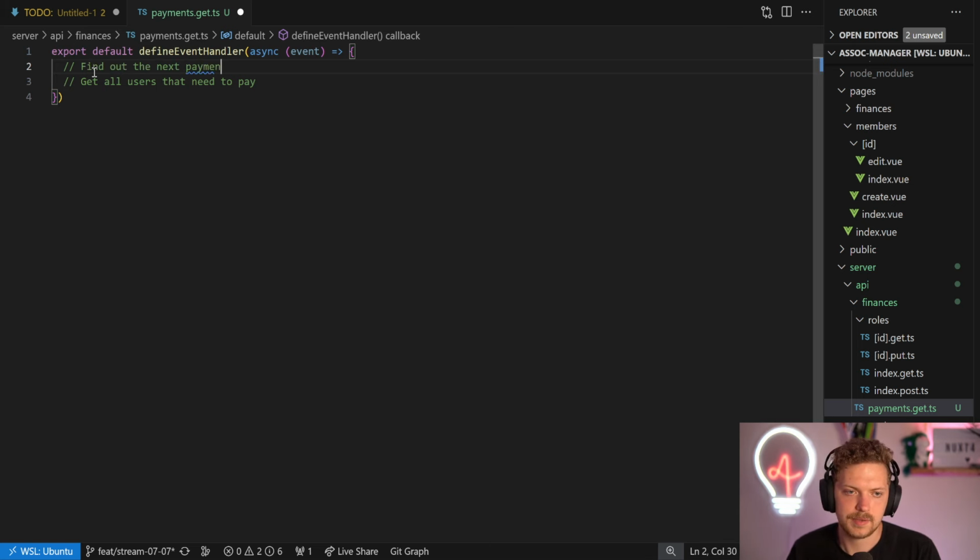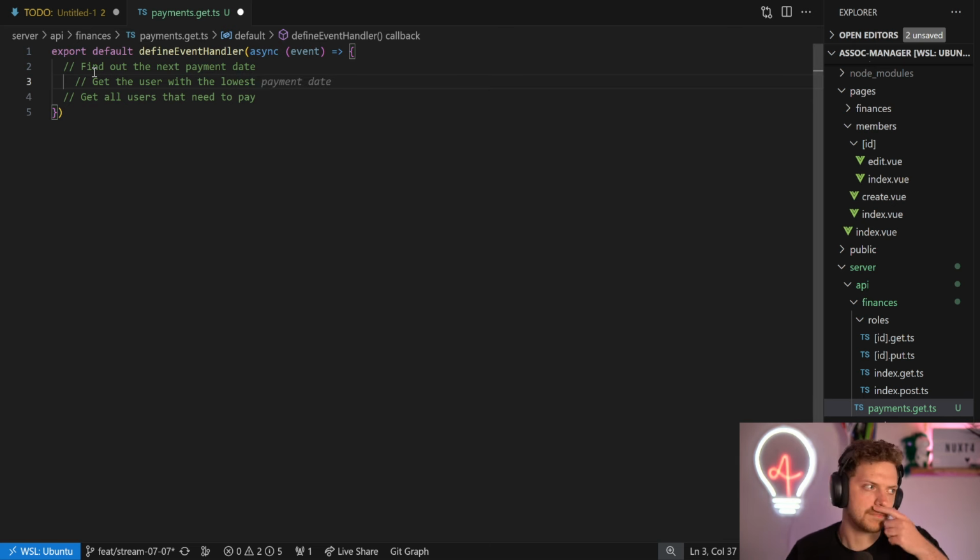And that means, let's do a little tree here. Get the user with the lowest payment schedule. So like monthly, quarterly, yearly.